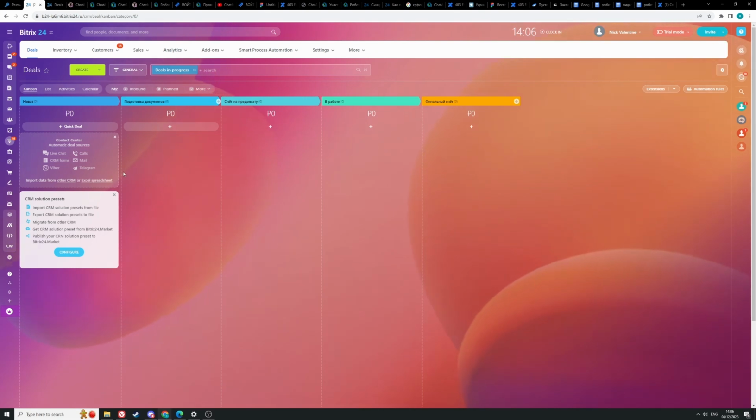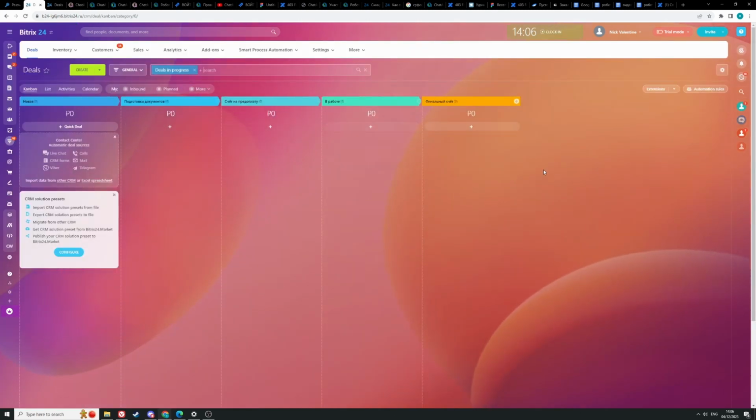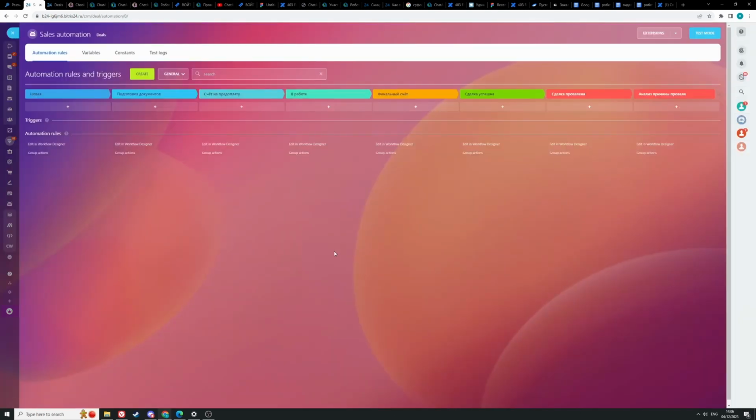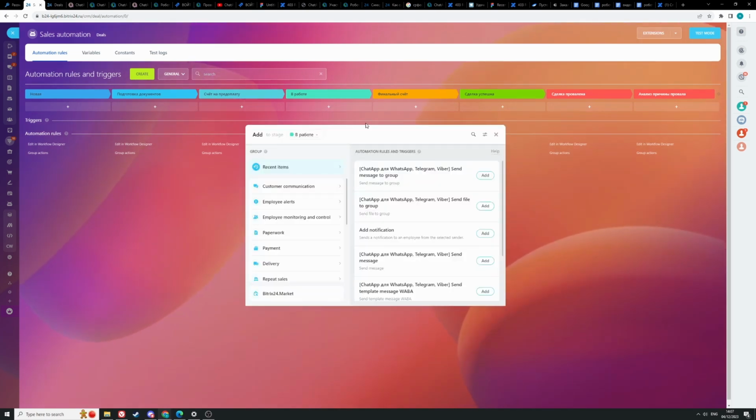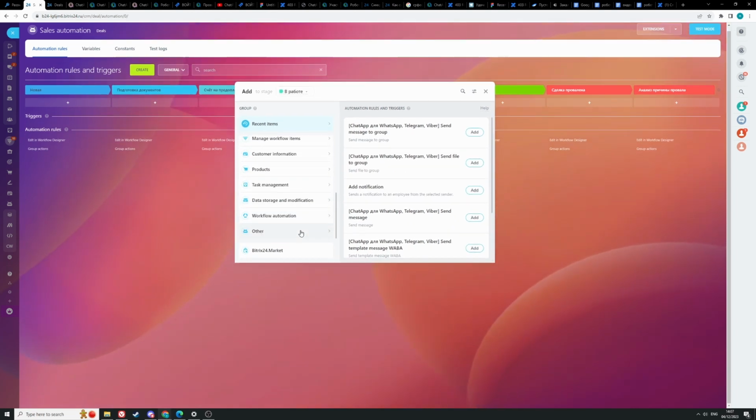To create an automation rule, you need to go to the CRM tab and click automation rule. The automation rule will work at the stage where you move your deal card. So select the stage where you want to create the group and click add. You can find the automation rule manually in the Other tab, but using the search is easier and faster.